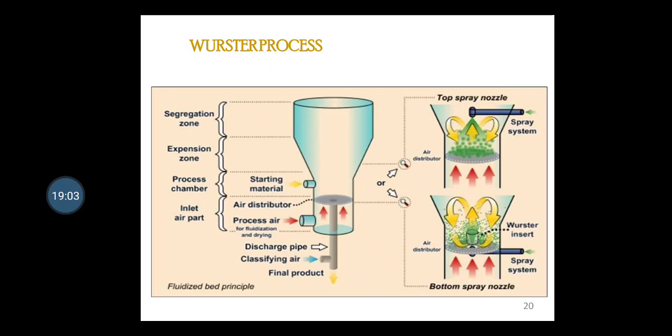The nozzle atomizing the matrix can be applied either at the bottom, which is the bottom spray process, or if you are using the top spray, then the process is called the top spray process of the fluidized bed. For the bottom spray, the Wurster column, a partition chamber inside the fluidized chamber, forces the particles to come close to the nozzle so that they receive an equal amount of coating material.